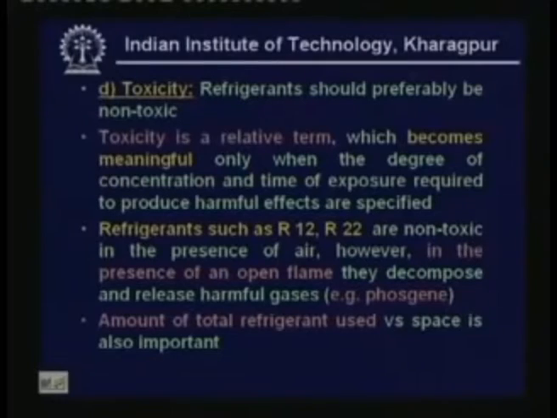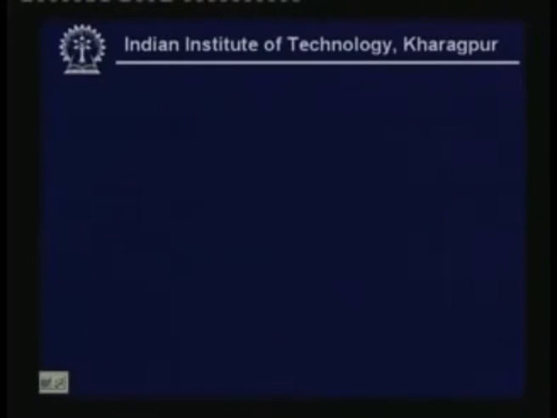And normally whether a particular refrigerant poses the problem of toxicity or not depends upon the amount of refrigerant that you are using in what space. If you are using a small amount of refrigerant in a large space, even when all the refrigerant is released into the space, the concentration will be small, so it will not really give rise to any serious problem. On the other hand, if you are releasing a large amount of refrigerant into a small volume or small space, then obviously the danger will be greater. So as I said, the amount of total refrigerant used versus space is also important.